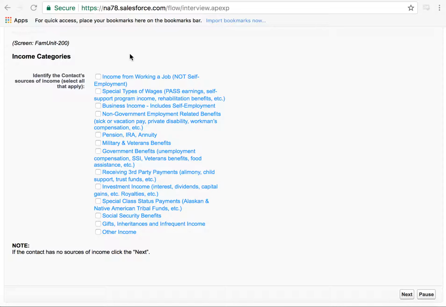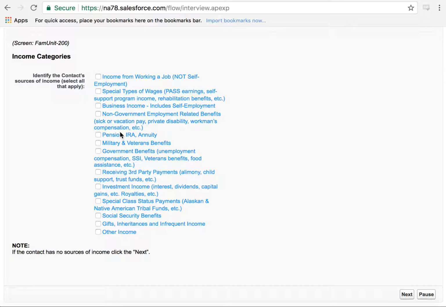This list is a generalization or categorization of the over 100 different types of income that Medicaid identifies. So here we boiled that list down to a couple of different categories. So if your individual receives income from working a job and nothing else, you might click the checkbox here. And this would take you through a series of questions regarding the income that they receive from that job.